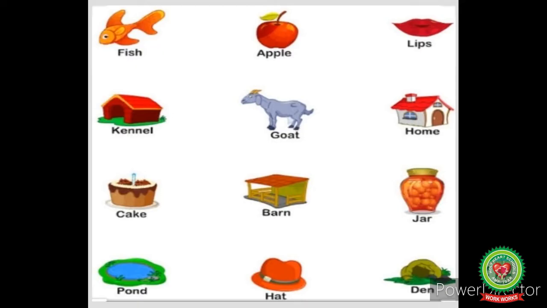Observe the following picture to understand more clearly. Like fish and goat are animals; kennel, barn, home, and den are places to live. Hat, lips, and cake are things.